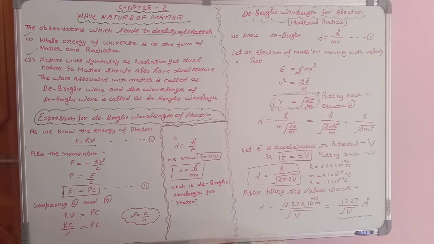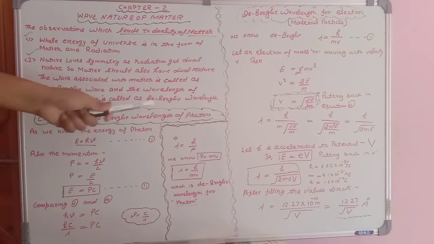Okay students, I hope it is clear to you. So now our next 2 topics are very important from the examination point of view as well as the competitive point of view: the expression for de Broglie wavelength for a photon and for an electron. Very simple derivations. So let us proceed.